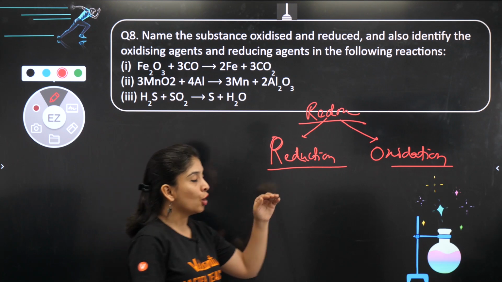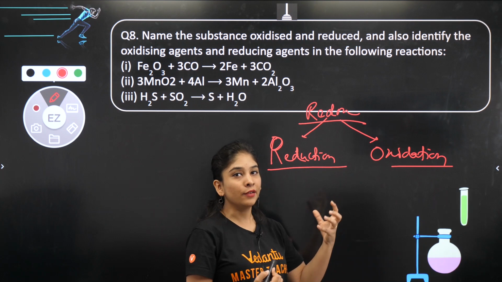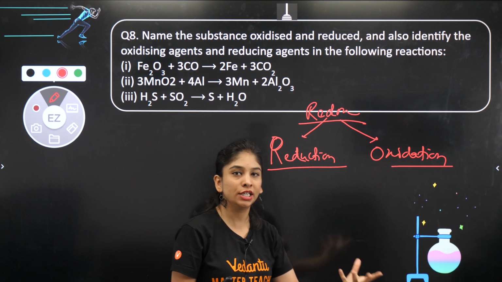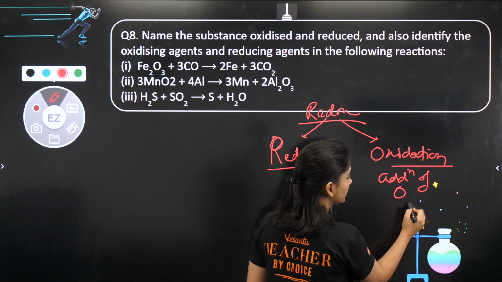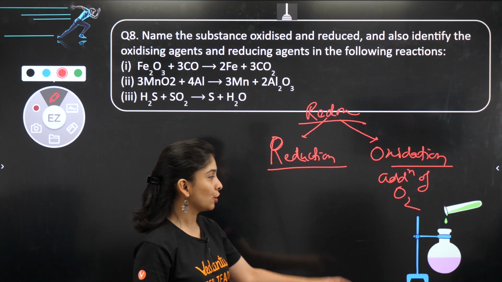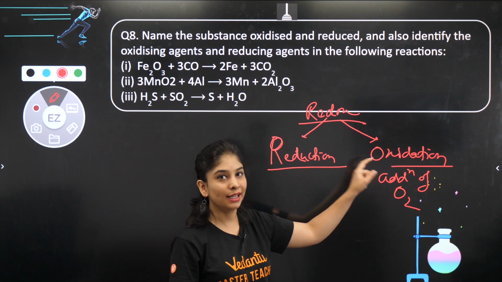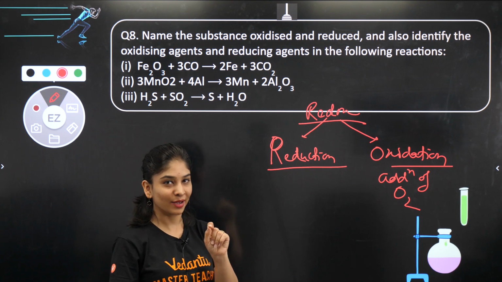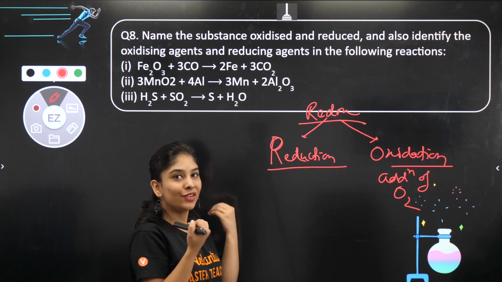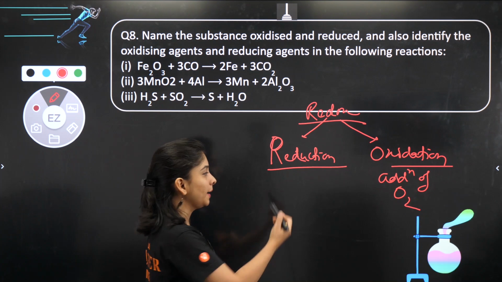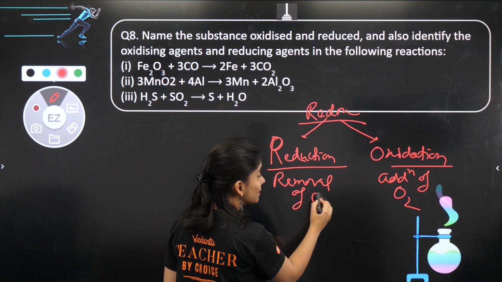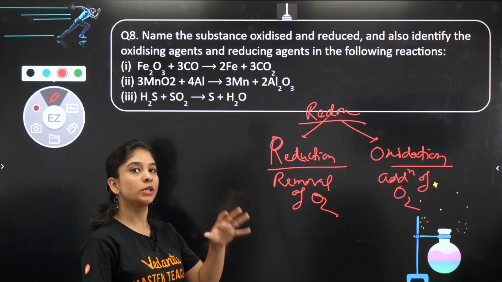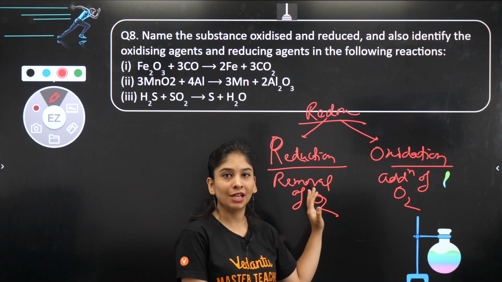How can you define oxidation? Something which is adding, oxide मतलब oxygen. So क्या add हो रहा है? Addition of oxygen. Okay, this is addition of oxygen. ये short form use करते हैं. Don't use it in 10th class board exams. Okay, and reduction, something which is reducing, कुछ कम हो रहा है. That is here, that is removal of oxygen. So this is the first concept, very first concept that was used to define oxidation and reduction.